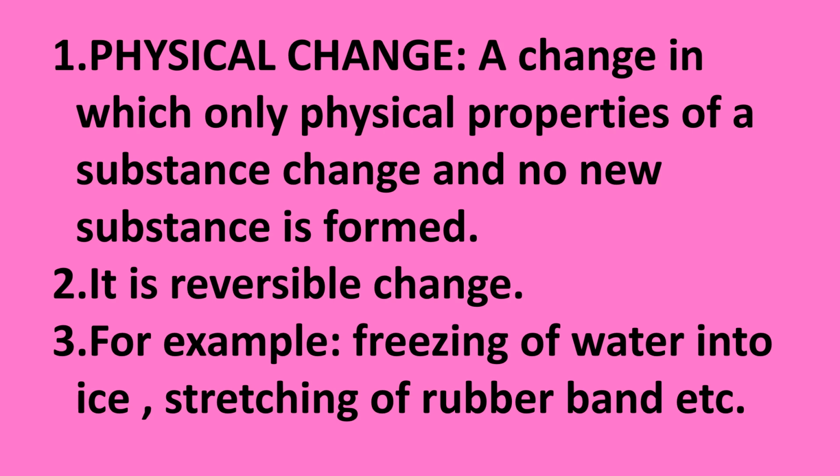We have more examples, like attraction of iron filings by a magnet. When we remove the magnet, we get back the iron filings. So it is a reversible change because no new substance is formed, and in this way we can identify whether it is a physical change or a chemical change. How? By checking whether there is any change in the physical property of a substance like size, shape, color. If there is a physical property change, no new substance is formed, and it is reversible, then it is a physical change.